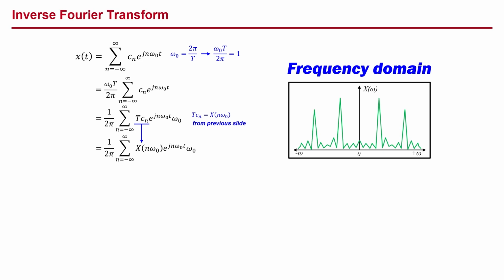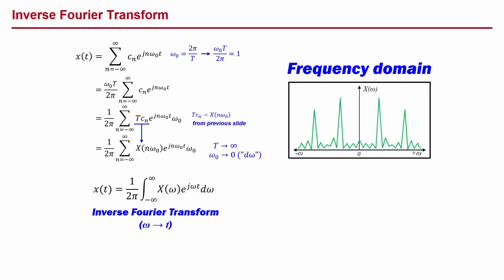Again, as we take the limit as T approaches infinity and omega naught approaches 0, we get that x of t equals 1 over 2 pi times the integral from minus to plus infinity of capital X of omega times e raised to the power of j omega t times d omega. And this is called the inverse Fourier transform, which gets us from the frequency domain back to the time domain.